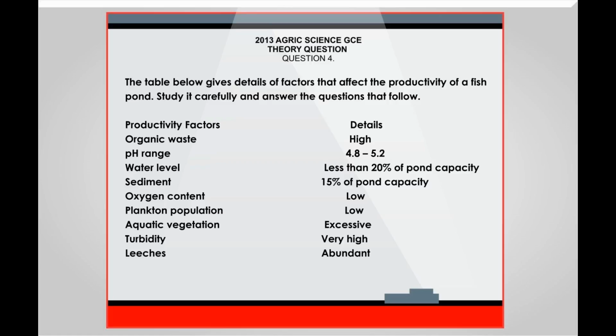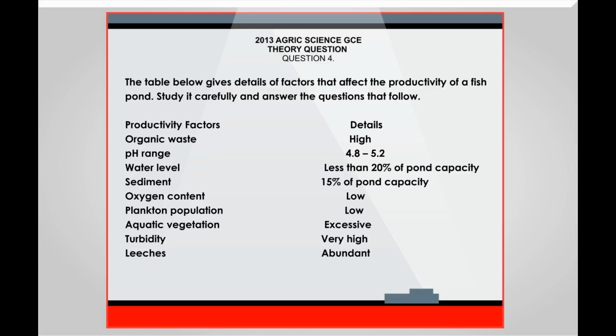Productivity factors and details. Organic waste, high. pH range, 4.8 to 5.2. Water level, less than 20% of pond capacity.